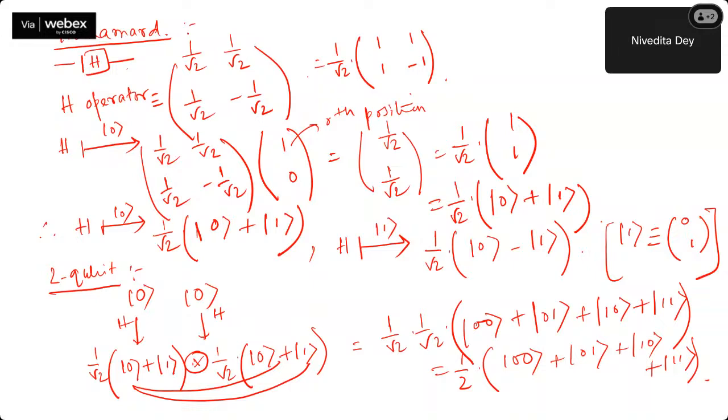Where half, if you put it as an amplitude on every one of these 4 quantum states, that means this is your probability amplitude for a 2-qubit system. But what is the probability? Then you have to square it. Then it will be 1 by 2 whole square, that is 1 by 4. So that means 25% probability of getting gate 0 0. Similarly, 25% for 01, 25% for 10, and 25% for 11. I hope this part is clear. For 3 qubit, 4 qubit, 5 qubit, accordingly, you can just do the tensor product and you can get the output.